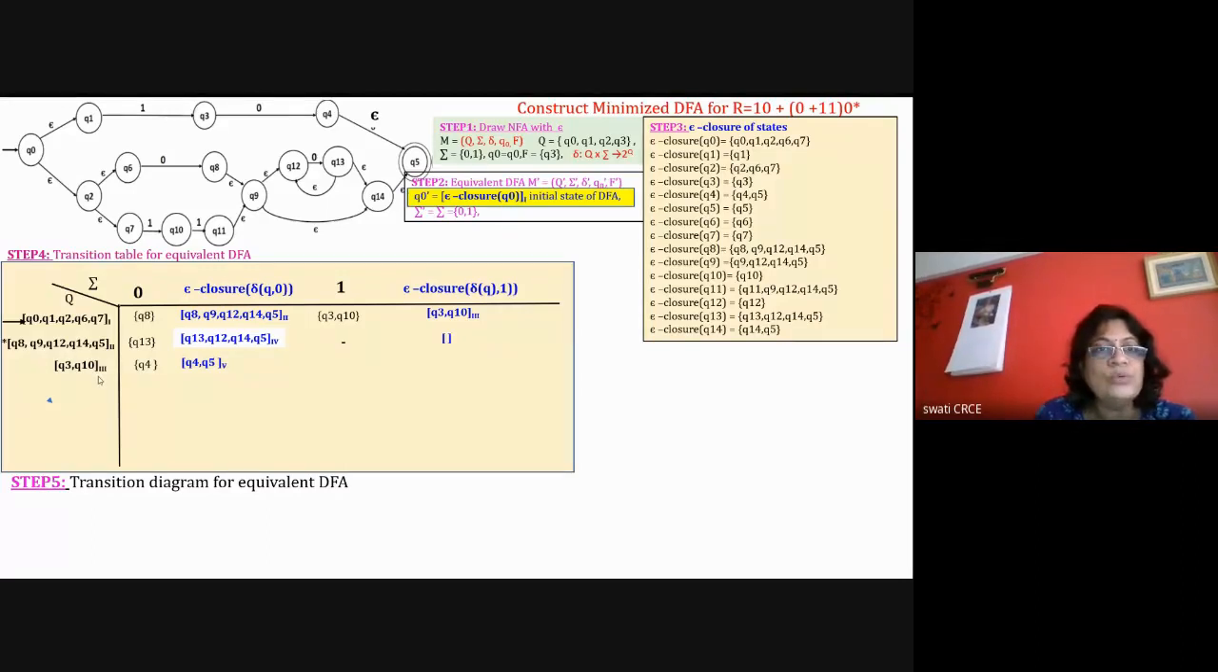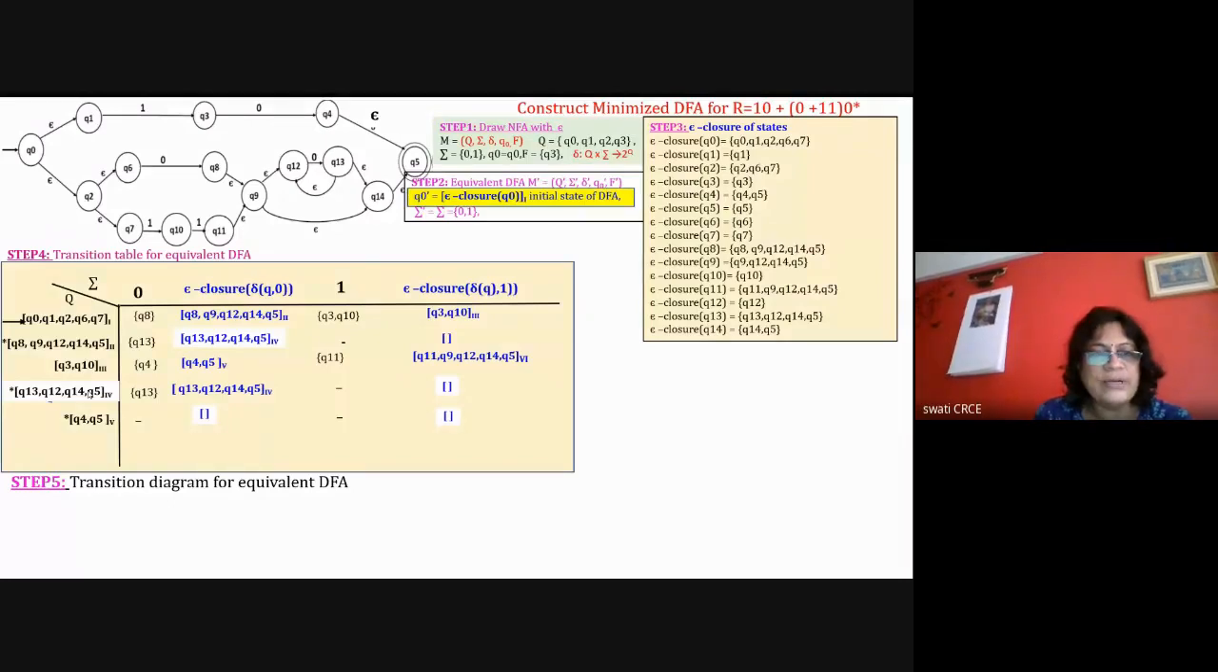Now Q3 and Q10 with 1 is equal to only Q11. Q11's epsilon closure is 11, 9, 12, 14, 5. It is also a new state, so it is numbered as 6. Now I have to take the fourth state. So I am taking the fourth state here, again doing the same thing. Then I am taking the fifth state, identifying the transition with 0.